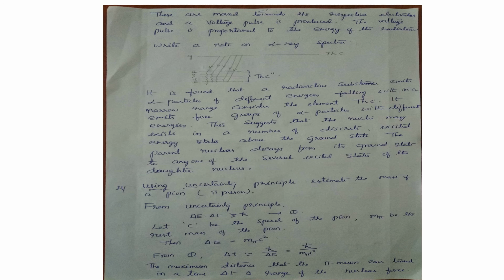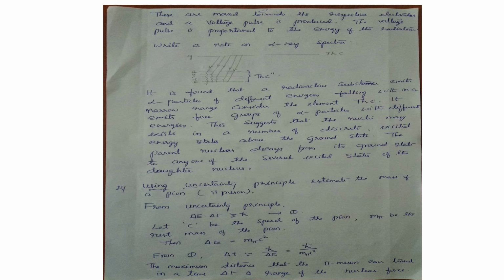The particles are found to have different energies, falling within a narrow range. Here the element thorium C is considered. Thorium C is found to emit 5 alpha particles of slightly different energies.